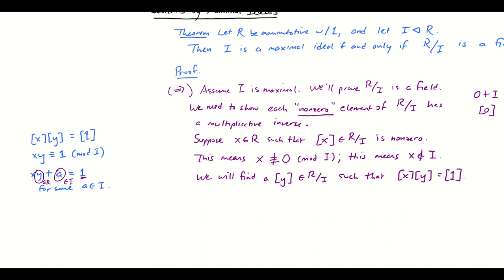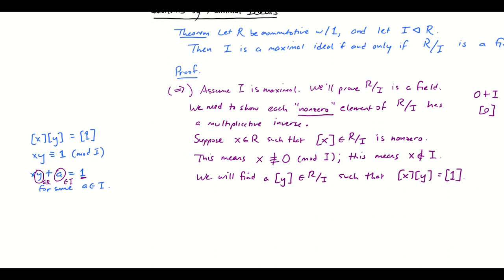Okay, but why should that be possible? That's the tricky part. Why should I expect to be able to do that? Okay, so here's the secret. I know that I is maximal. So I know that I contains a lot of stuff. There's a lot that could go here. Not everything, because I is a proper ideal. That's what it means to be maximal. But it is maximal and contains a lot of the stuff in R.